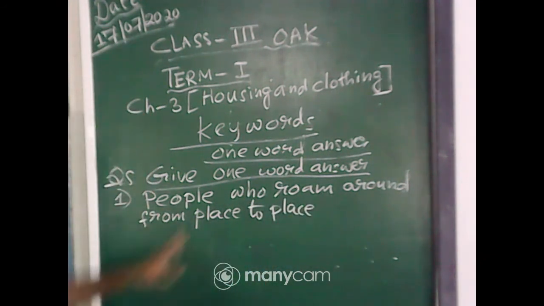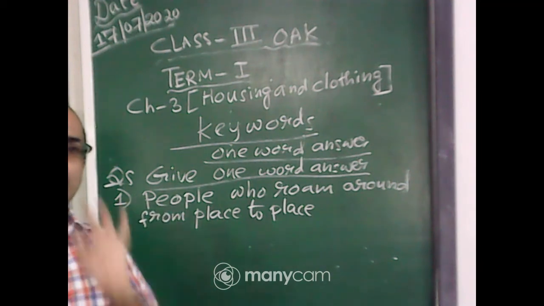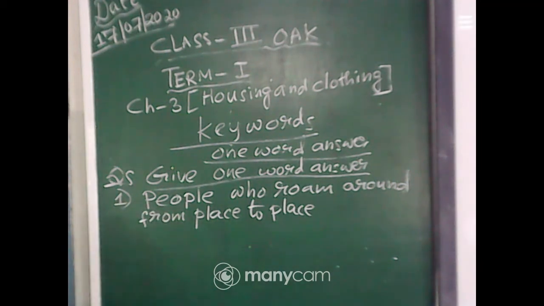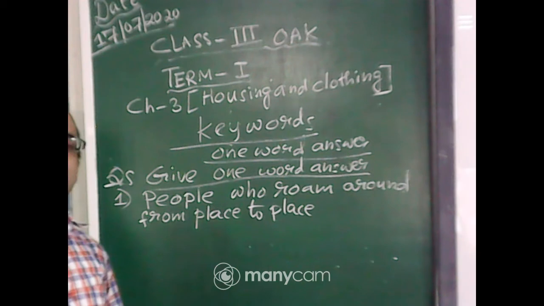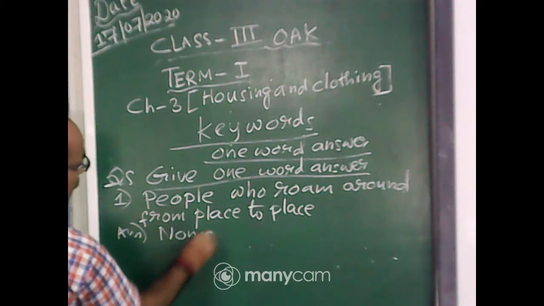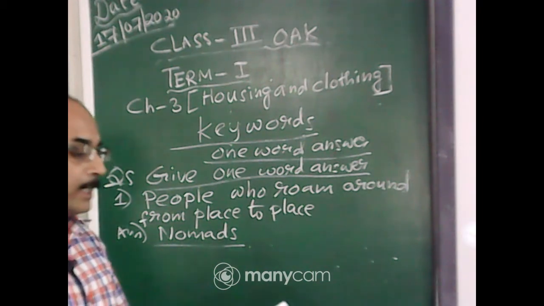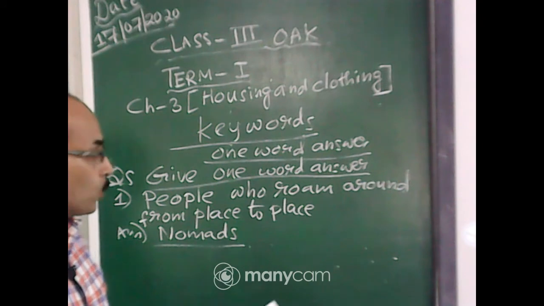So, you will write this statement: people who roam around from place to place. Your answer will be only one word. You don't have to write the full sentence, you will write only one word answer. So, your answer will be nomads. Okay? I have also told this in our previous class. So, this way we will learn as one word answer. Then we will go to the exercise.